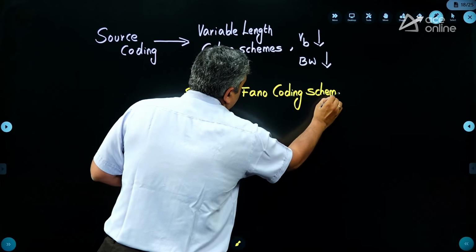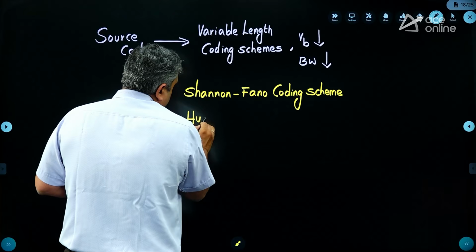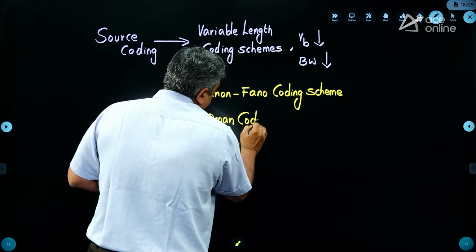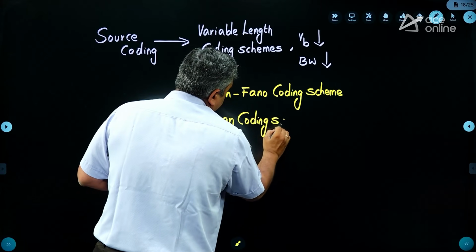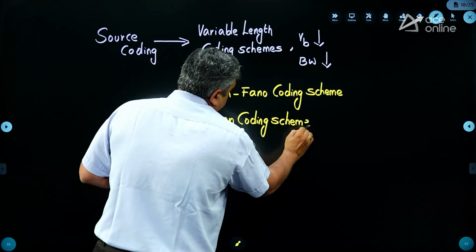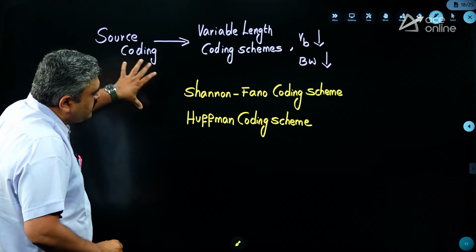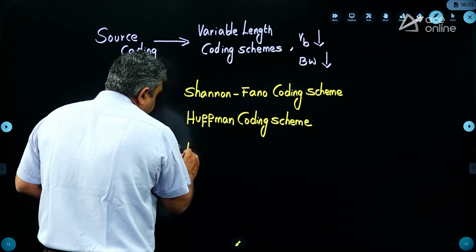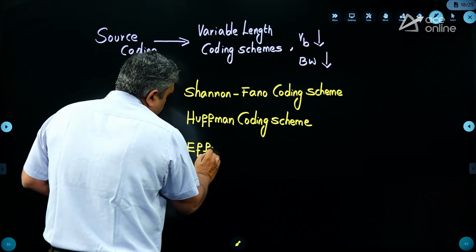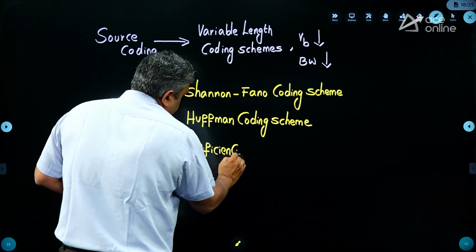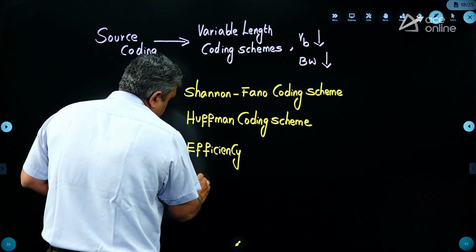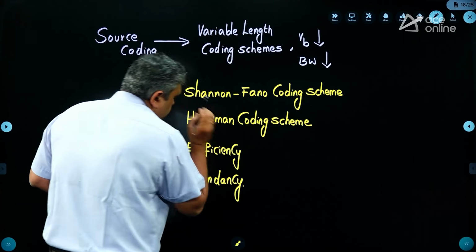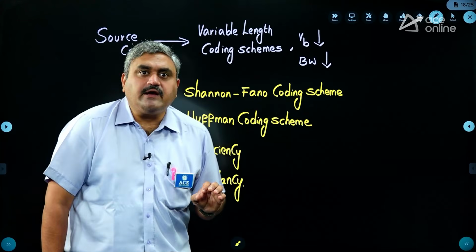And another is the Huffman coding scheme. So these are the two coding schemes that we have in this area. Once you consider a coding scheme on the given symbols and go through the coding process, you have to calculate the efficiency of the coding scheme, and then you have to calculate the redundancy of the coding scheme. So these are two parameters of these coding schemes. Finish. So this is the only extra topic that is added under communication systems.